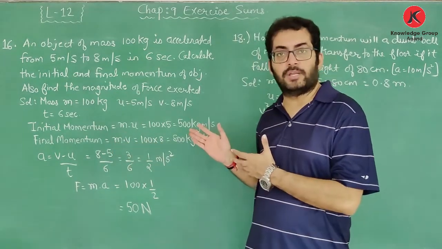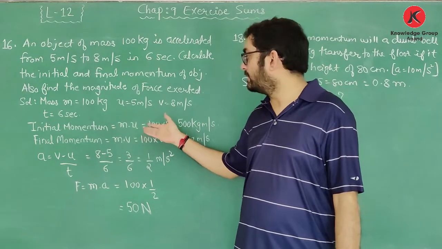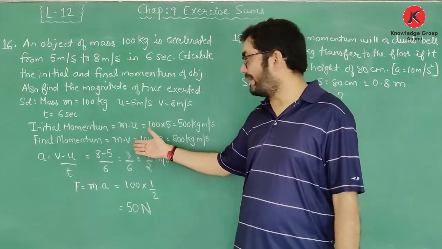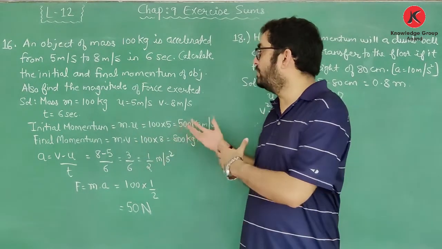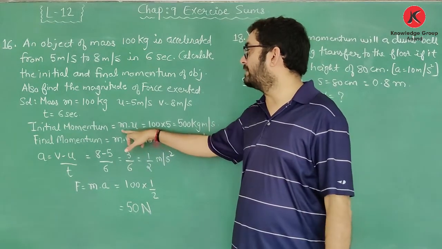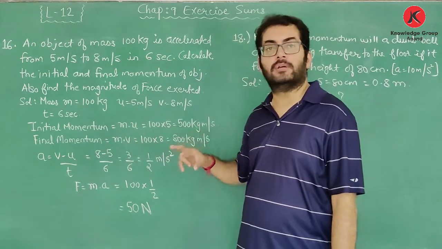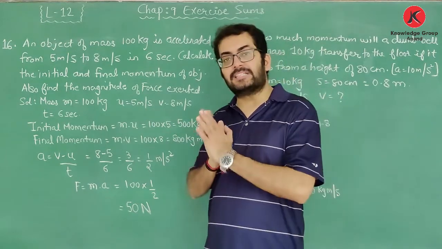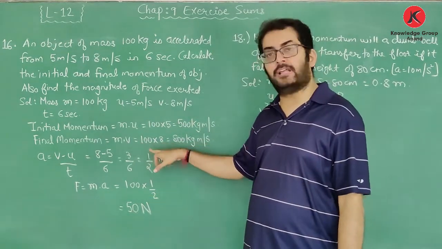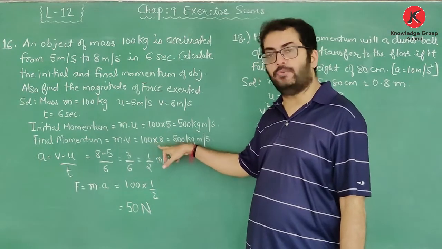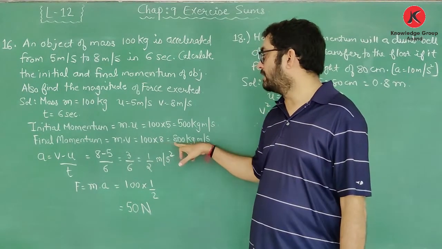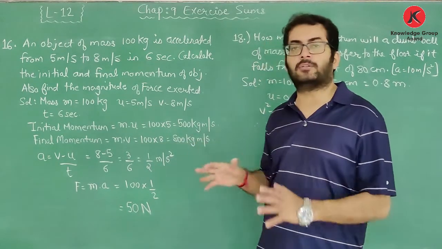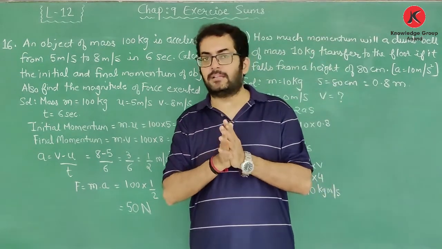So as you can see over here, mass is given, initial velocity is given, final velocity is given. तो जब आप वैल्यूज रखोगे तो इनिशियल मोमेंटम, that is m into u, that is 100 into 5, the answer will be 500 kilogram meter per second. In the same way, the value of final momentum, that is m into v, that is 100 into 8, will be 800 kilogram meter per second. तो हमारा पहला पार्ट है वो इजीली कैलकुलेट हो गया.